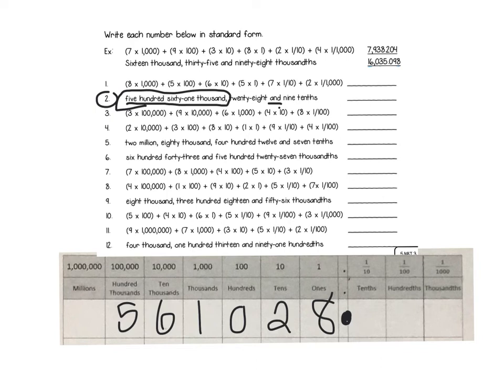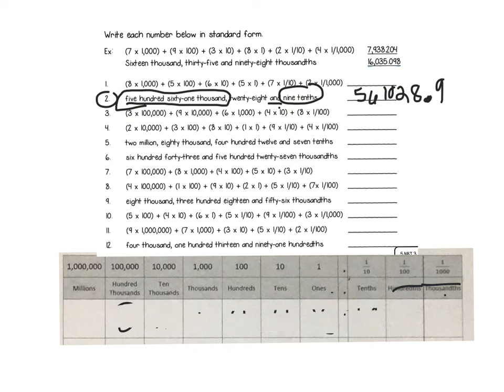Okay, 9/10. Well, I'm going to see tenths, hundredths, thousandths. Doesn't talk about thousandths, can't put it there. Doesn't talk about hundredths, can't put it there. 9/10, though, I know that I can put there. So my answer is 561,028 and 9/10.